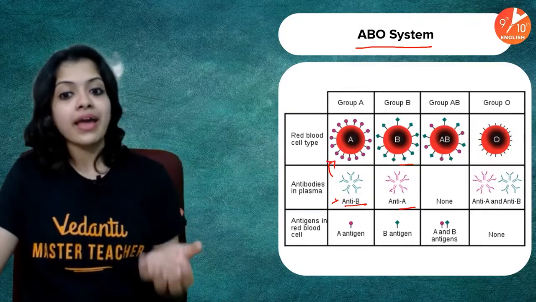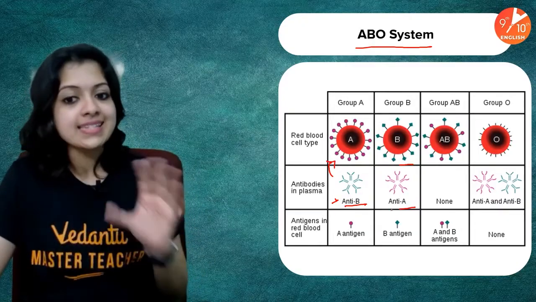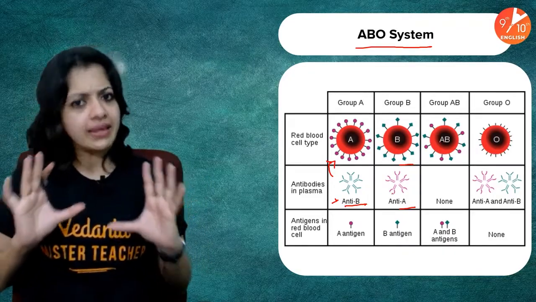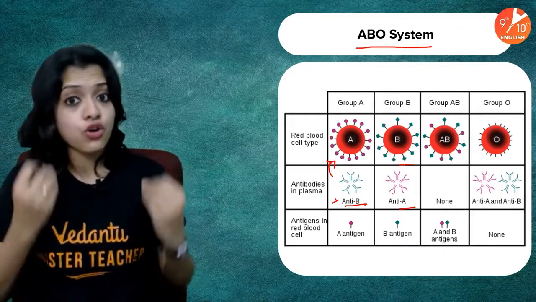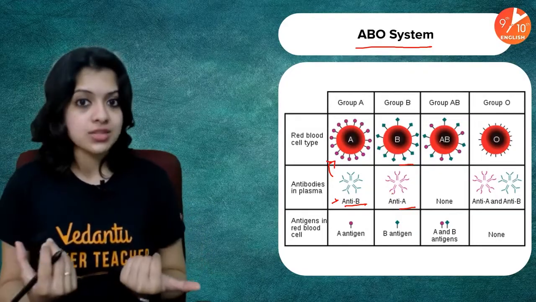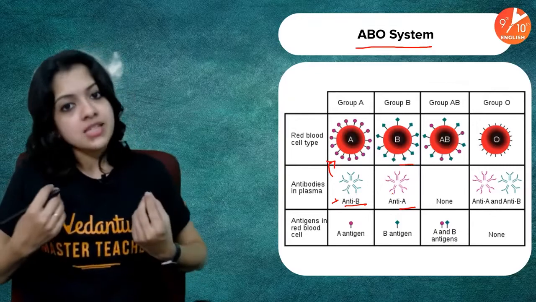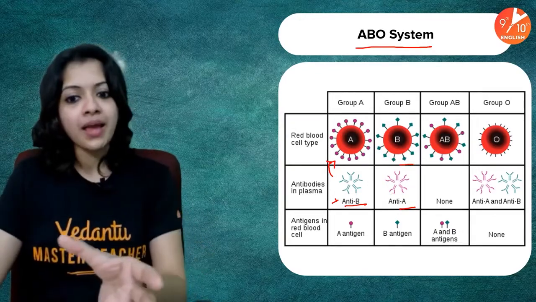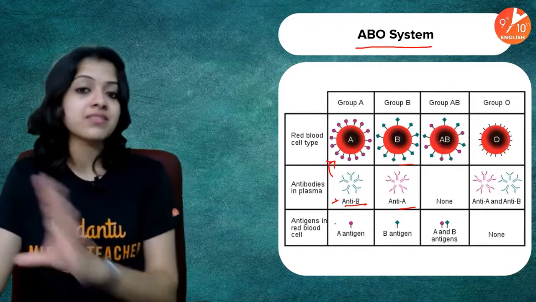Yes, that is why our body is designed in this kind of a manner. Whatever is there in our body is recognized generally by a healthy body. Anything foreign which is not there in your body is recognized as an outsider, as an invader. And your body is prepared to act against it, which is why you have anti-B and anti-A respectively.